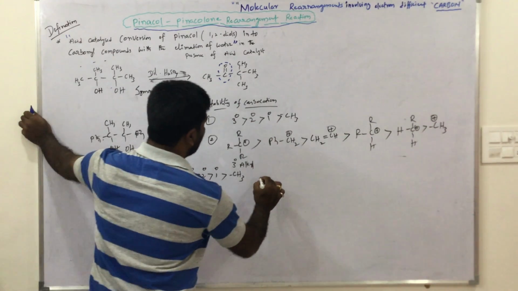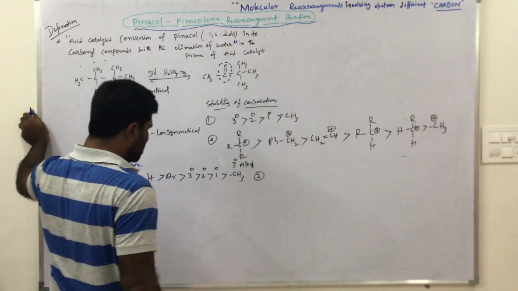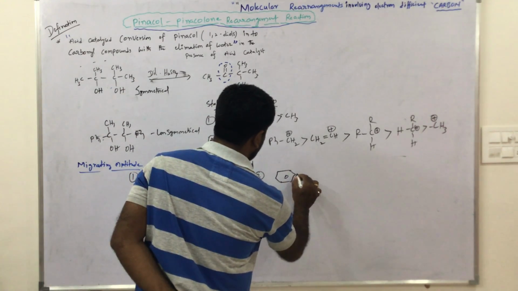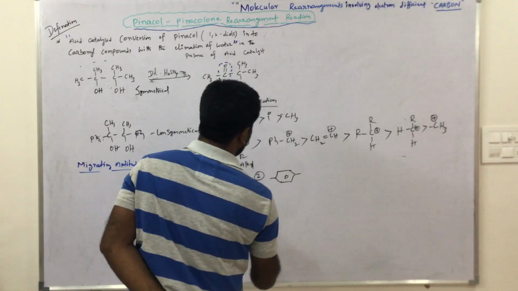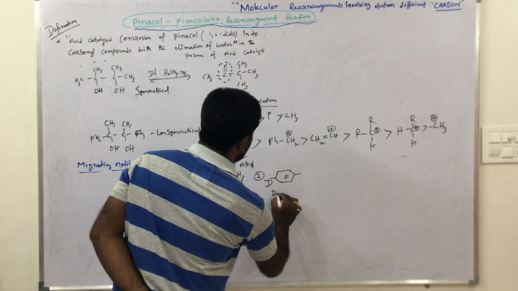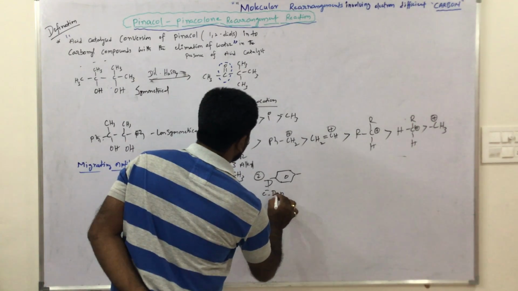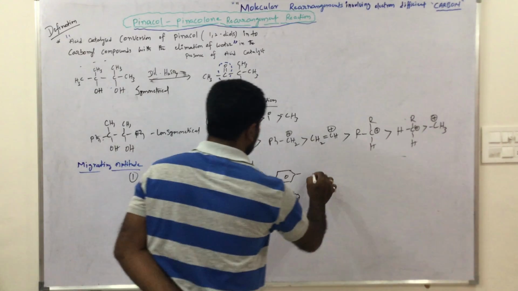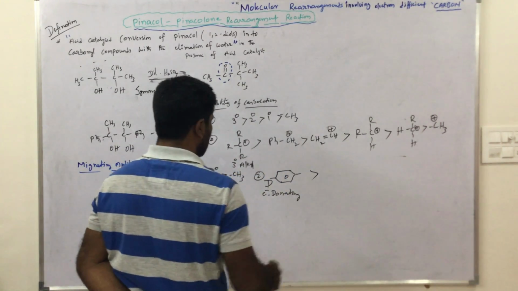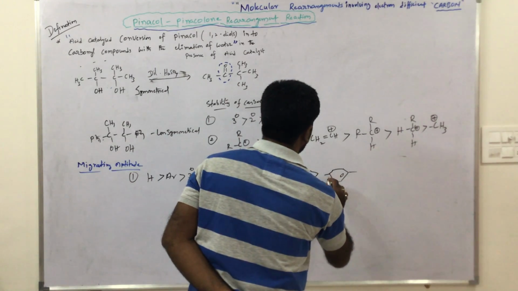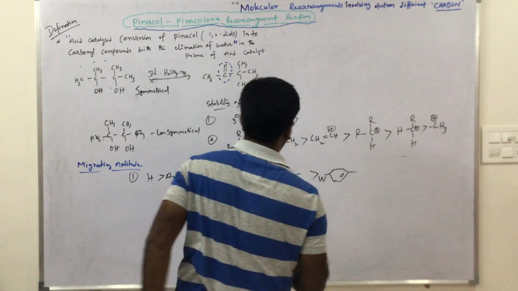And the second type of order is electron donating group. Just imagine a phenyl ring having an electron donating group. Electron donating group has more migrating aptitude than electron withdrawing group.